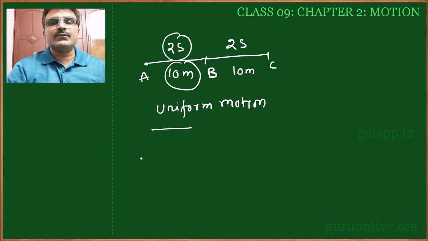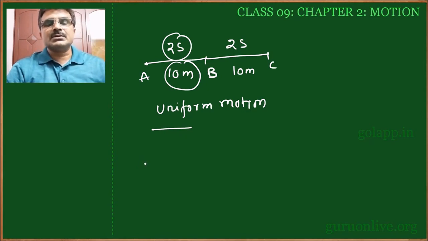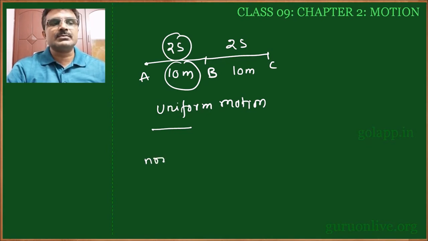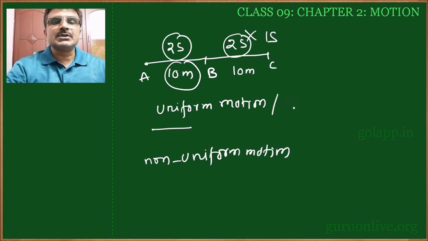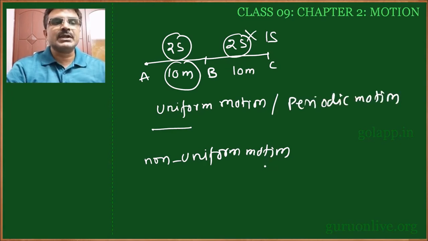And non-uniform motion. If it is not maintaining equal intervals, then that is called non-uniform. That means for the next 10 meters, if it is not following 2 seconds and it is traveling with 1 second or 3 seconds like that, then in such case the motion shown by the object is called non-uniform motion. Uniform motion is also named periodic motion. Non-uniform motion is also known as non-periodic.